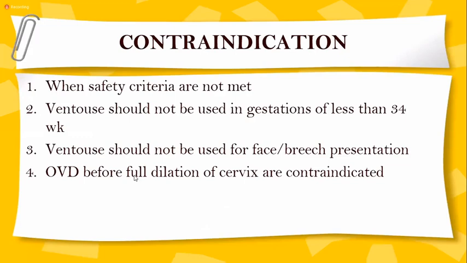Contraindications for operative vaginal deliveries when safety criteria are not met. Ventouse should not be used in gestation of less than 34 weeks of pregnancy, and it should not be used for face and breech presentation. And operative vaginal delivery before full dilatation of the cervix is contraindicated. That means if the patient is 6 centimeters, 7 centimeters, even 8 centimeters, and you find that there is a rim of the cervix all around, it's better to avoid operative vaginal delivery, because this can cause excessive laceration or tears of the cervix, which can lead to PPH.